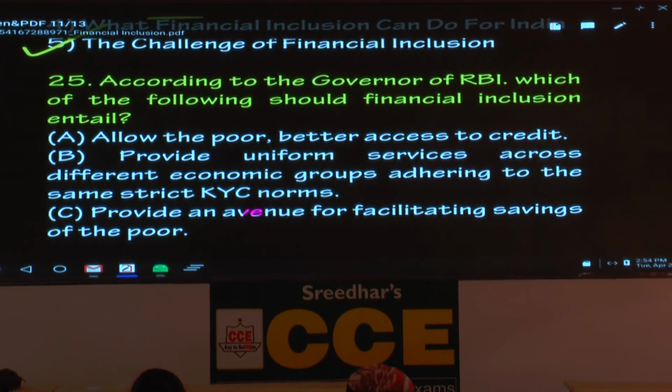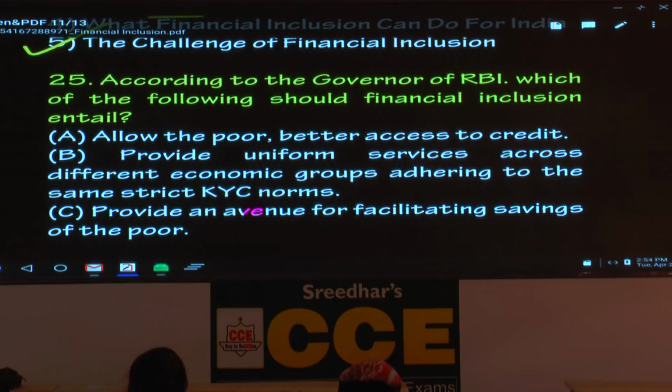Now, all of you please go to the third paragraph. It starts with, recently the RBI governor outlined. Do you see that? And somewhere at the fag end of the paragraph, a safe place to save, a reliable way to send and receive money, a quick way to borrow in times of need, or to escape the clutches of the money lender, easy to understand life and health insurance, and an avenue to engage in savings for the old age, listed out by the RBI governor.